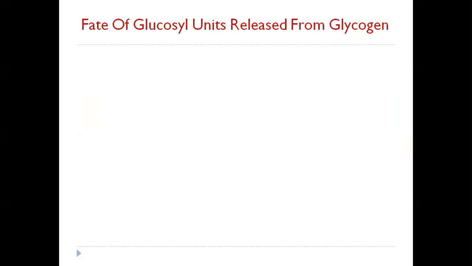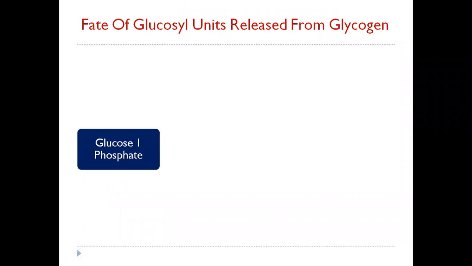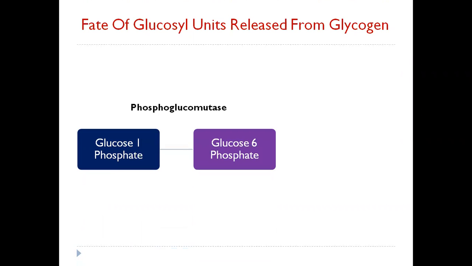Now, what is the fate of the glucosyl units which are released from glycogen? So, the free glucose is utilized as such. The glucose 1-phosphate which is released is converted by the enzyme phosphoglucomutase to glucose 6-phosphate. And we all know that glucose 6-phosphate is an intermediate of glycolysis. Now in the muscle, the glucose 6-phosphate enters glycolysis because muscle does not contain the enzyme glucose 6-phosphatase. So it goes in the direction of glycolysis.